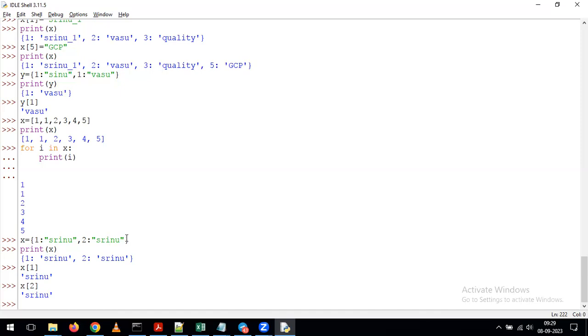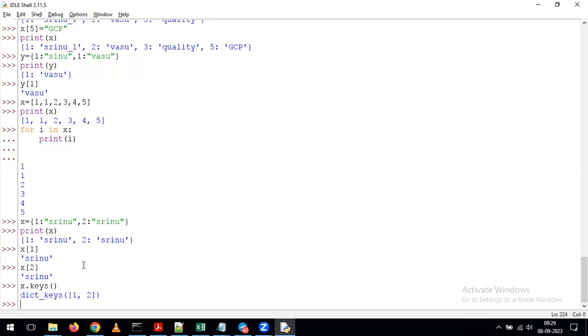Okay, sir. Now, for example, we have 100 key value pairs like this, but your requirement is that you want to see all 100 keys at a time, only the keys. Whenever you want to see only the keys, we can simply give x dot keys. If you give x dot keys, what happens? It displays only the keys of your dictionary.